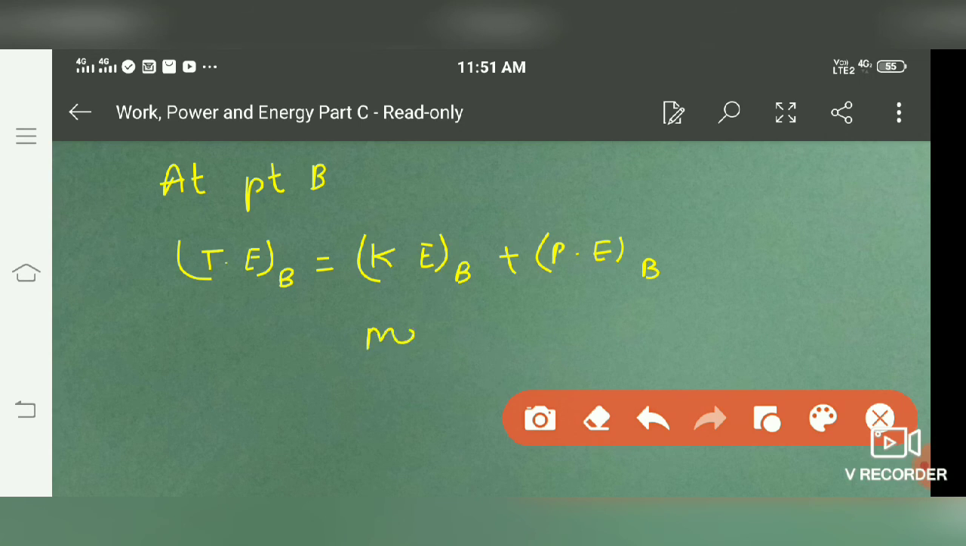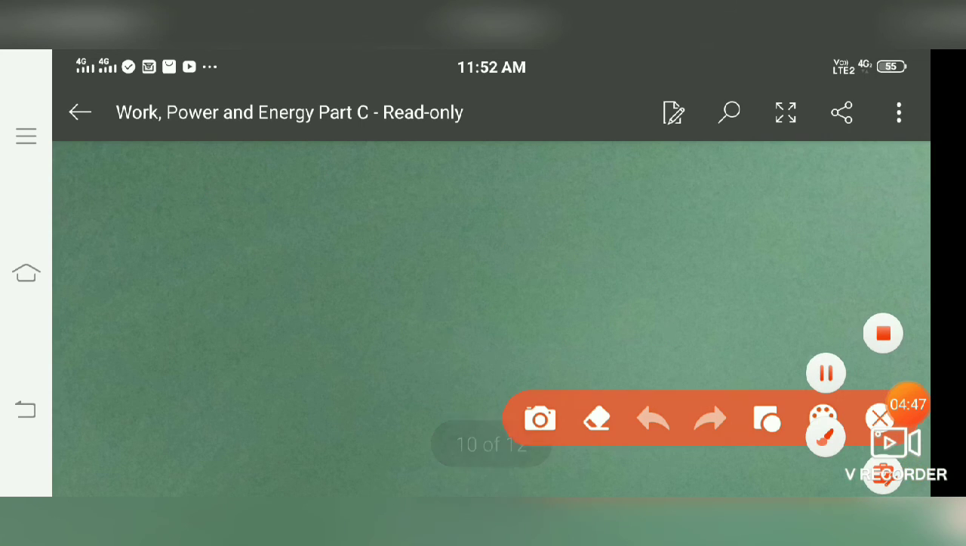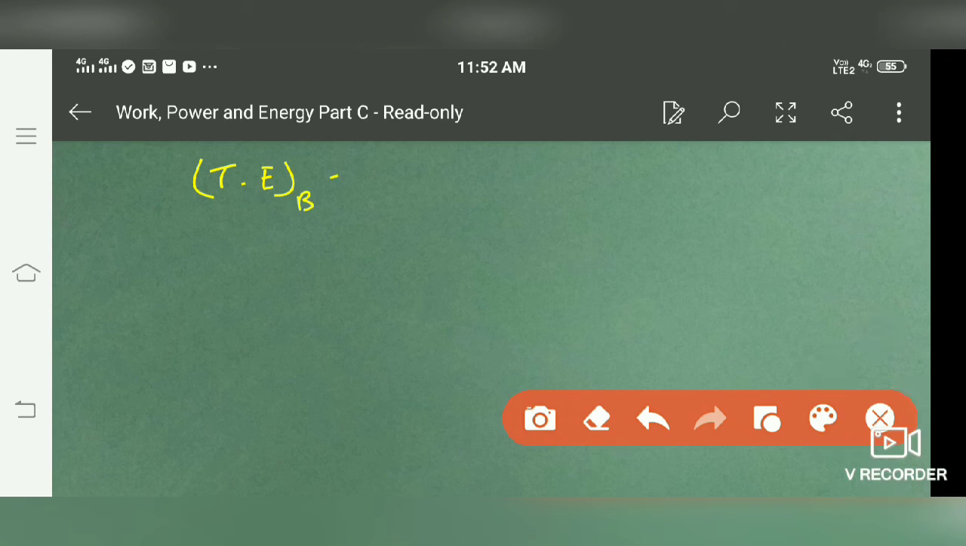So it was mg(h minus x), and plus mgx. If we expand it, this both get cancelled. We get, again, total energy at B is equal to mgh, which is the same as the value at point A.